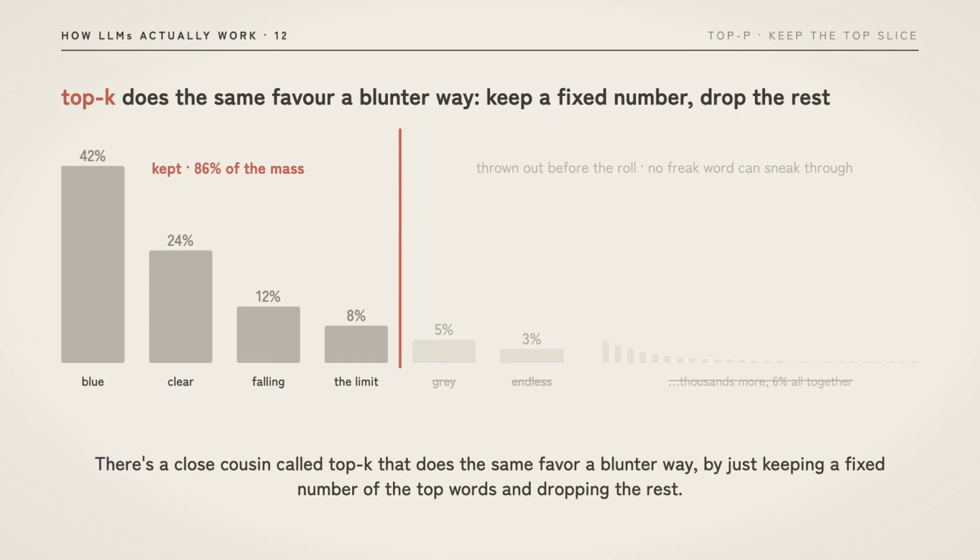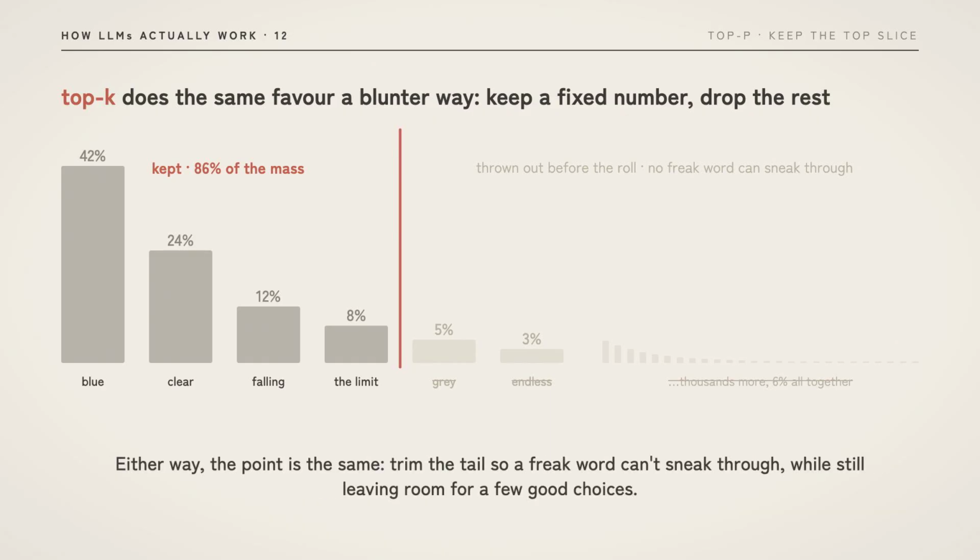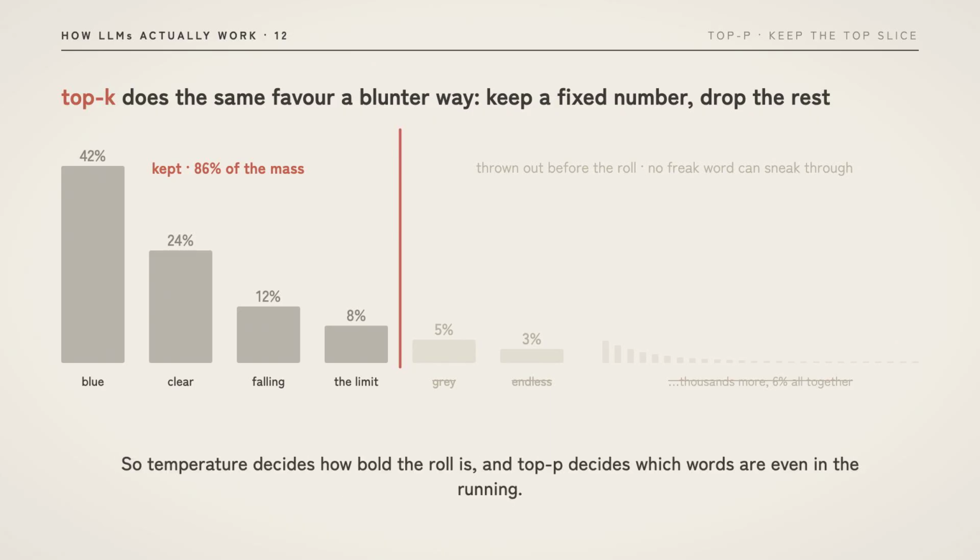There's a close cousin called top K that does the same favor in a blunter way, by just keeping a fixed number of the top words and dropping the rest. Either way, the point is the same: trim the tail so a freak word can't sneak through while still leaving room for a few good choices. So temperature decides how bold the roll is, and top P decides which words are even in the running.